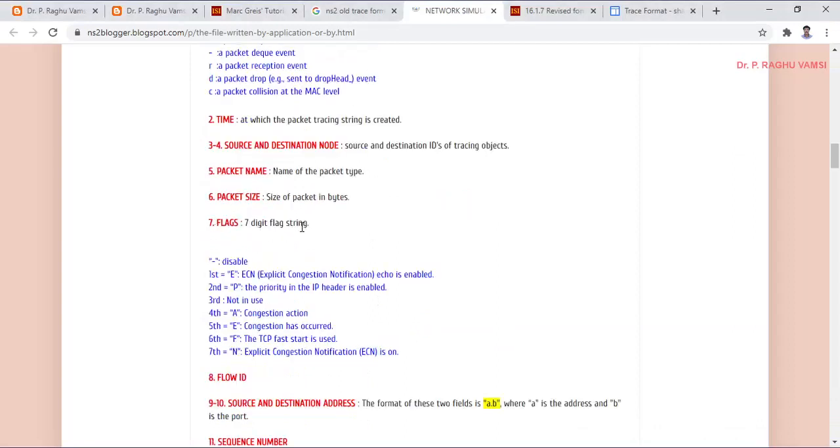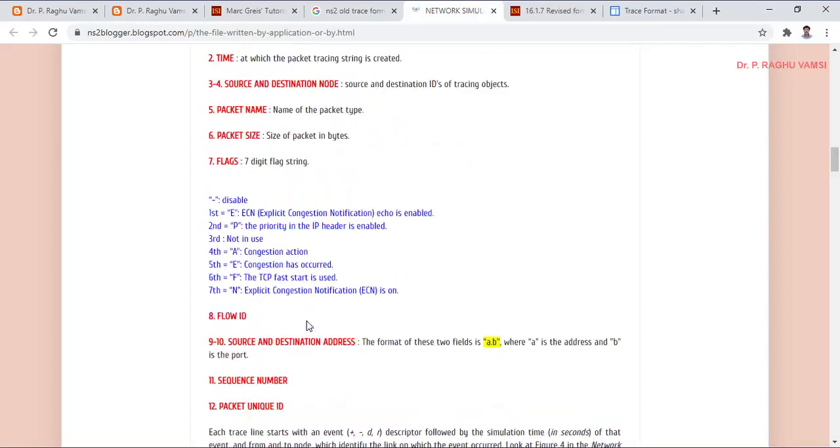Flags are 7-digit flag strings. A hyphen means disabled, because we have not captured any packet here. First is E, meaning explicit congestion. P means priority packet. The third means not in use. It is just like how you label your packets with some flags. The same thing is represented over here.